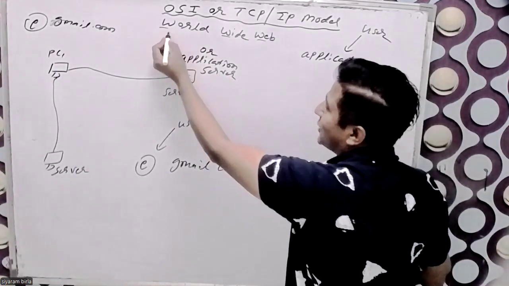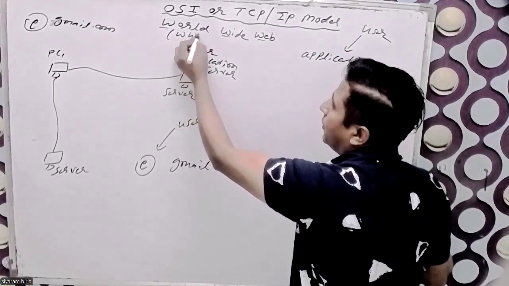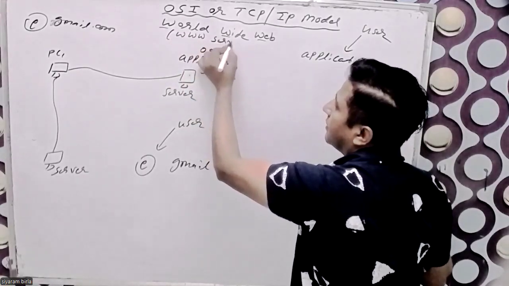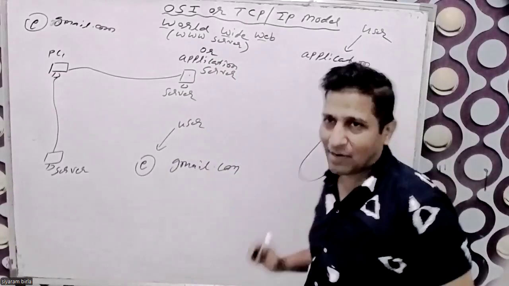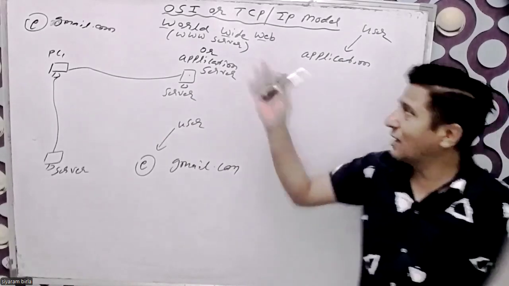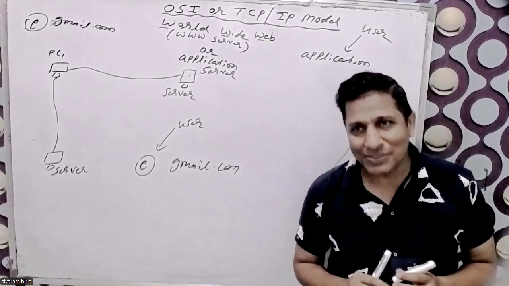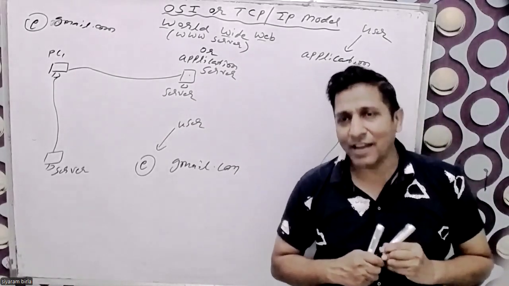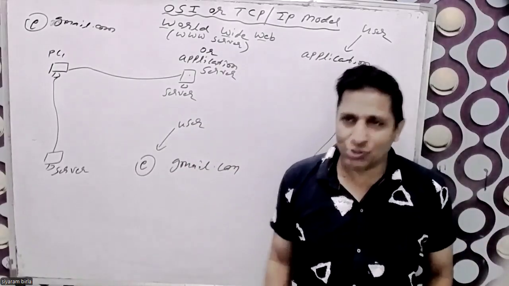Yeah, in shortcut, it is called the www server. Yeah, World Wide Web Server. So it's a two name. One is the application server, another is the World Wide Web Server, means web server I can say. So everybody can access this server.